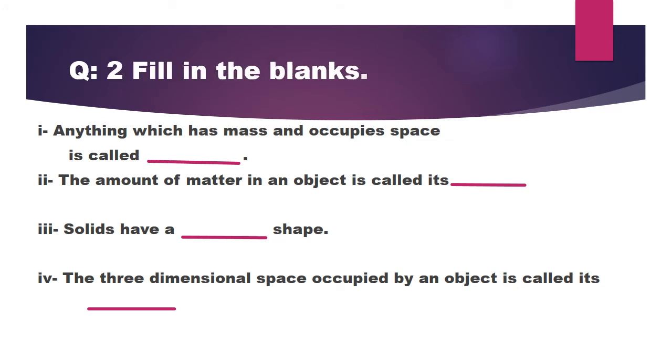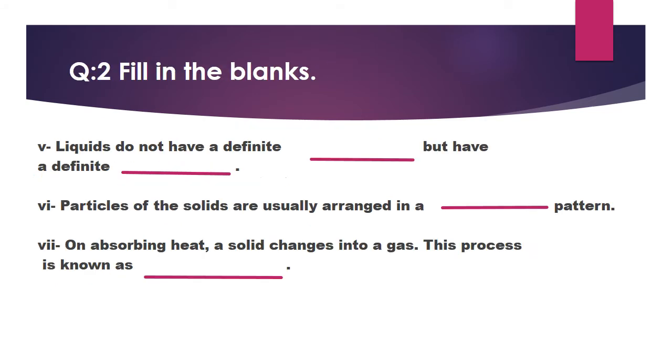Now, exercise 2 is about fill in the blanks. Anything that has mass and occupies space is called matter. The amount of matter in an object is called its mass. Solids have a definite shape. The three-dimensional space occupied by an object is called its volume. The fifth one is: liquids do not have a definite shape but have a definite volume.